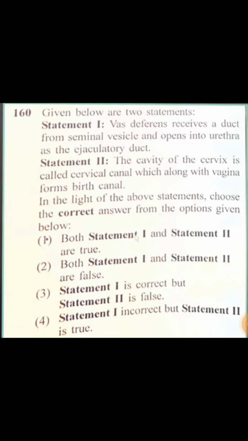Given below are two statements. Statement 1, vas deferens receives a duct from seminal vesicle. No, vas deferens receives a duct from epididymis. So statement 1 is incorrect. And statement 2 is the cavity of cervix is called cervical canal, which along with vagina form a birth canal. So statement 2 is correct. So correct option is 4.